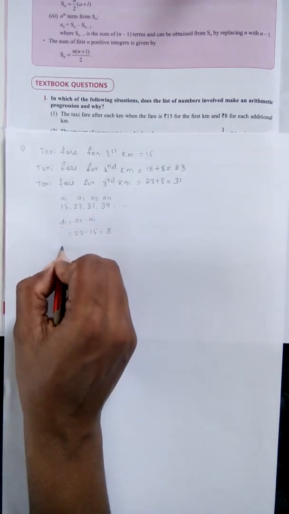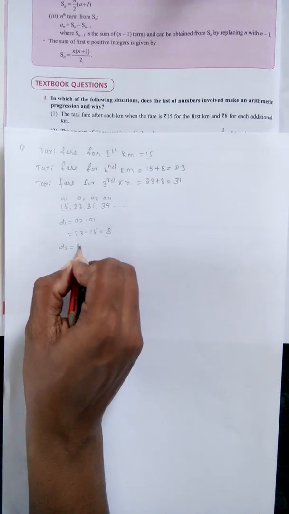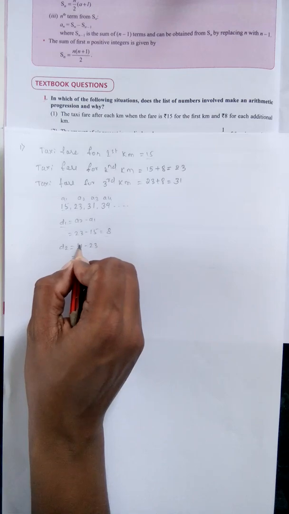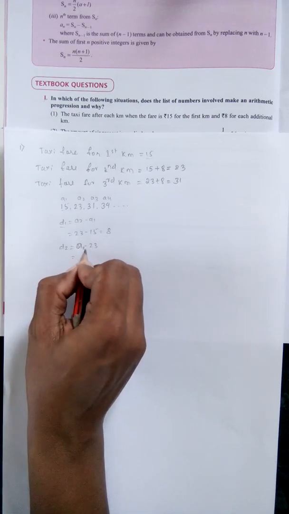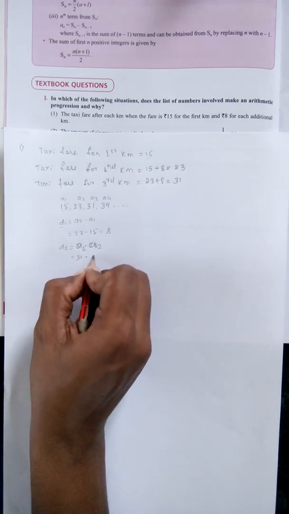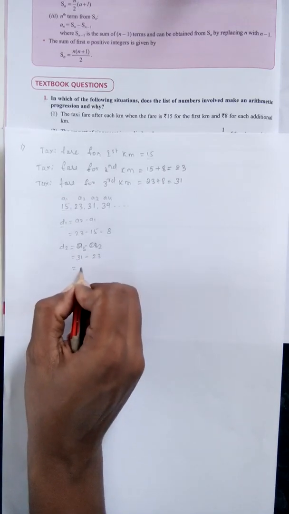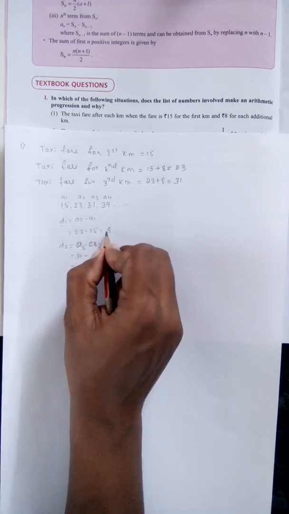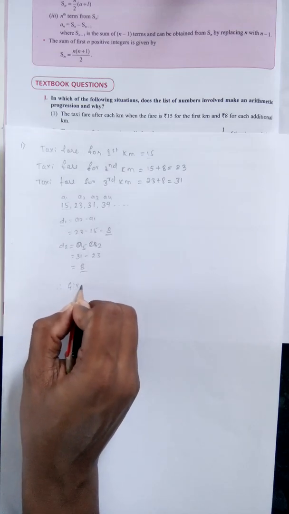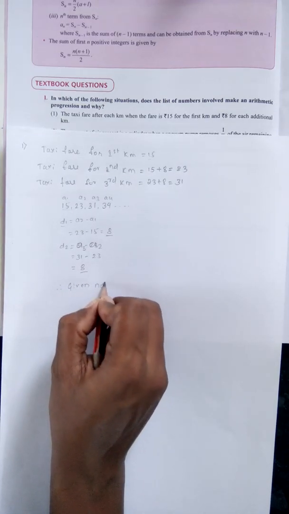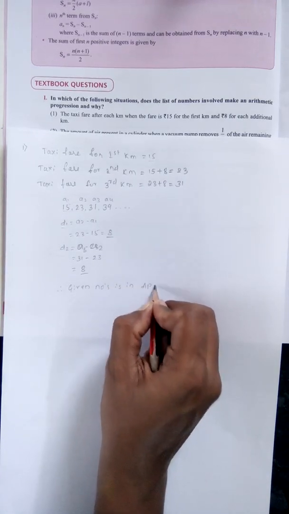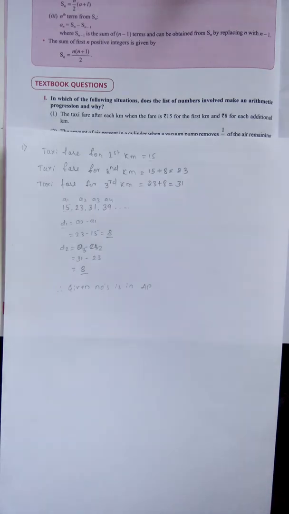The second common difference is A3 minus A2, that is 31 minus 23, so D2 is 8 again. See, D1 is 8, D2 is also 8. Therefore, the given numbers are in AP.